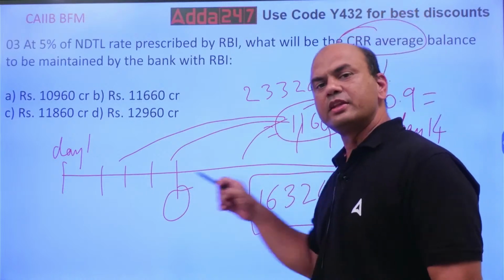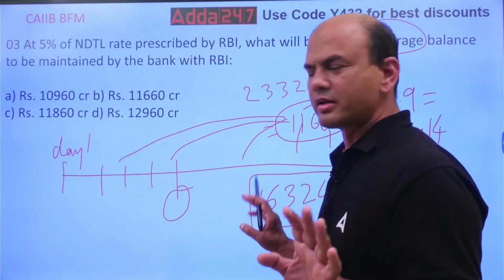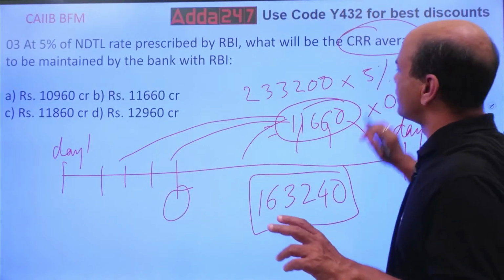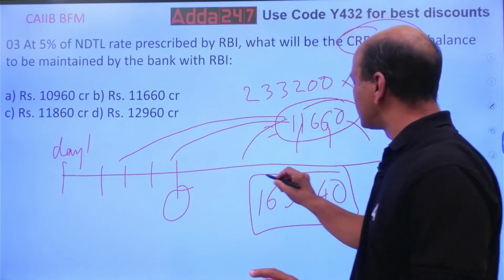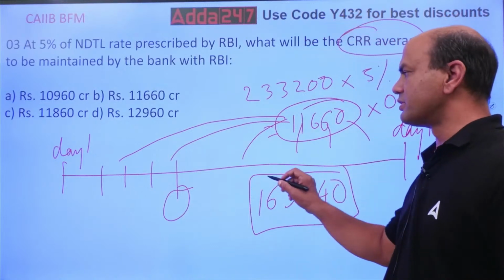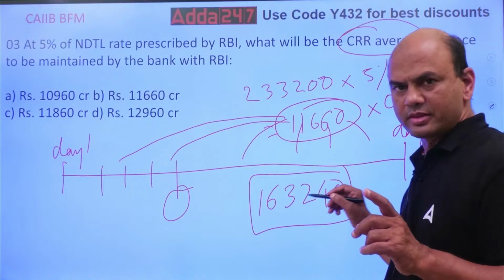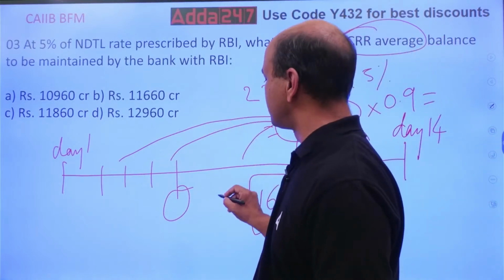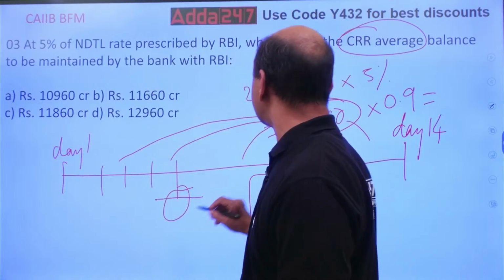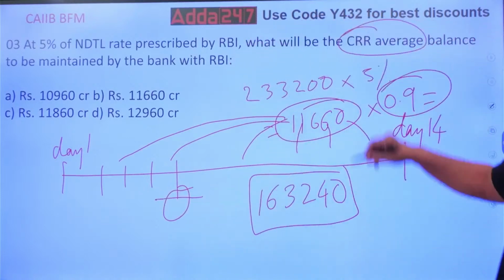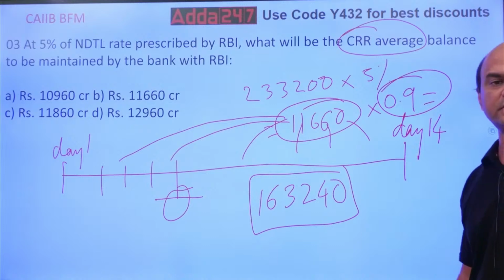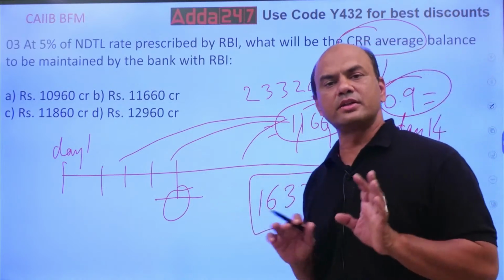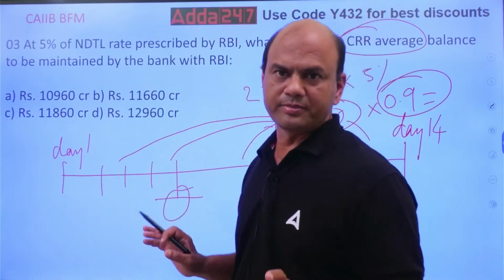Within the 14 days here, logic remember, only 2 points you have to remember in this. Very important 2 points. Number 1, the total should be 163,240 in 14 days. Number 2, balance should never go below 90% of the average balance at any cost. That's it. These are the 2 points and this concept is simple.